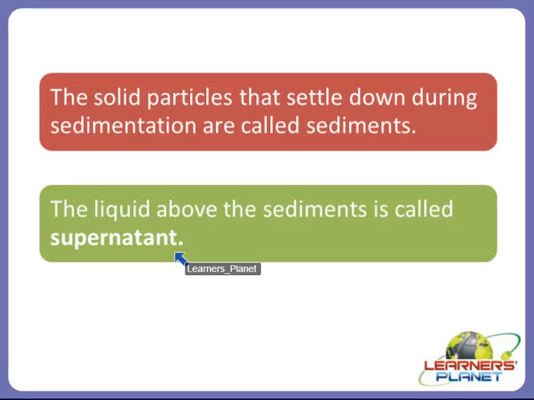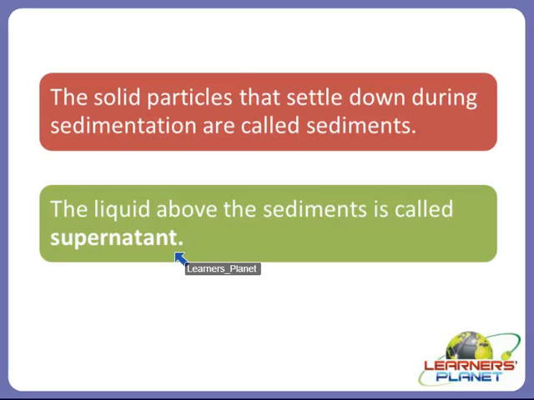But actually it also contains some other lighter materials, such as tiny leaves, etc., which are lighter in weight and float on the surface of the water, like we took the example of muddy water, right?